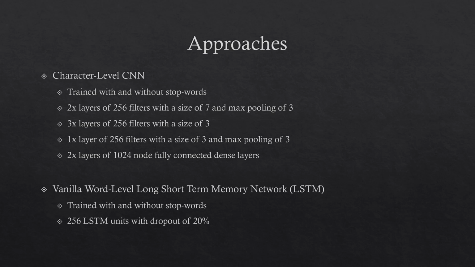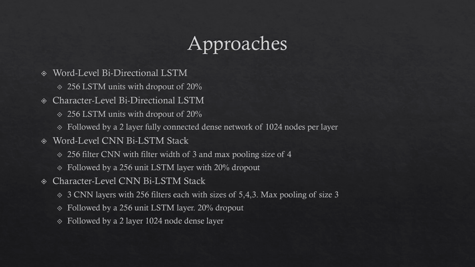We then tried a vanilla LSTM network. This is a recurrent neural network, meaning it can handle sequence data better. It had 256 units with a 20% dropout rate. We then tried again with an LSTM, but instead of only being able to look in the past, we made it bidirectional, meaning it can look into the future of the sequence. We then tried this again with a character level bidirectional LSTM. We then stacked the CNN and bidirectional LSTM for both the word level and the character level.